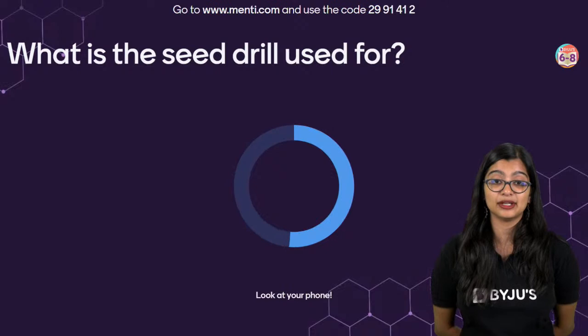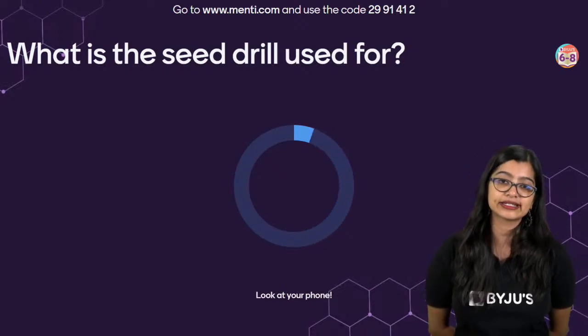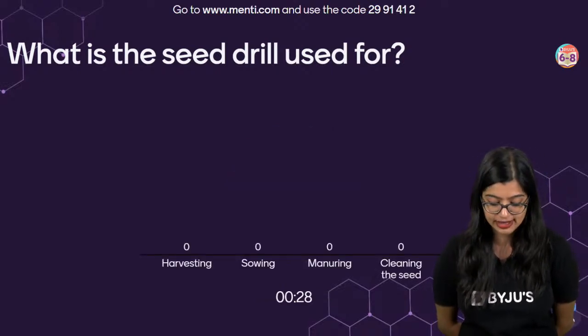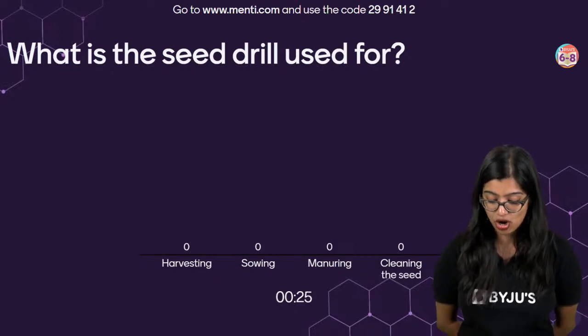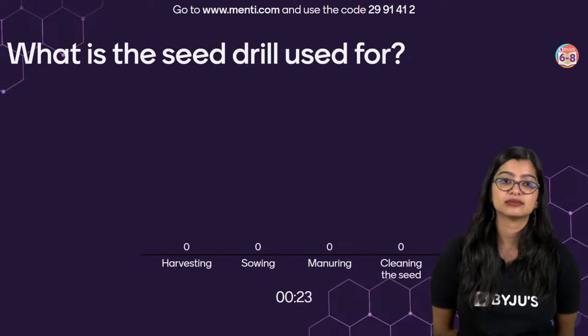What is the seed drill used for? We've already discussed this, so I want all of you to get the answer for this. Harvesting, sowing, manuring, or cleaning the seed?